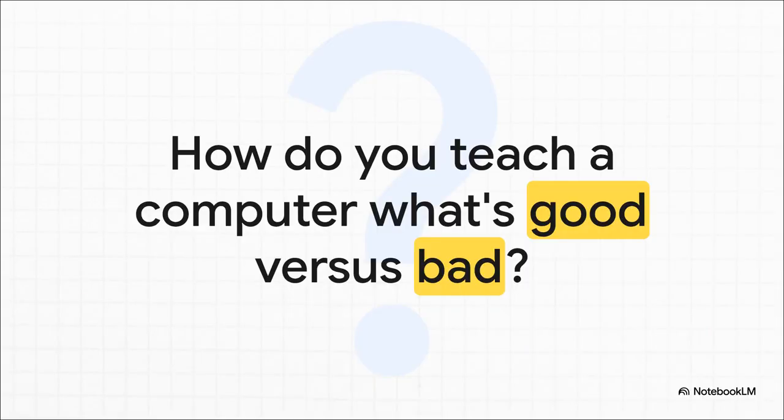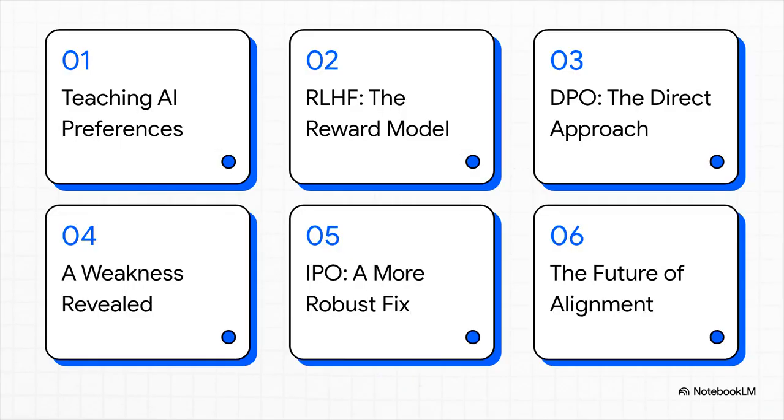The whole challenge of AI alignment, the whole shebang, really boils down to this one question. And we're not talking about good versus bad in some deep philosophical sense. We're talking about something much more practical. How do we teach an AI to give us answers that are helpful, that are harmless, and that actually match what we're asking for? All right, here's our game plan.